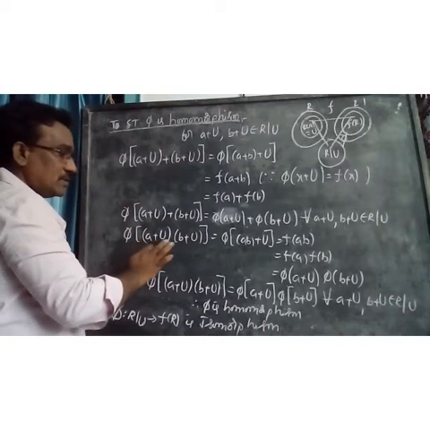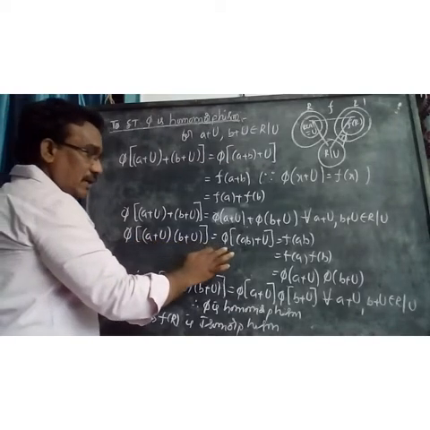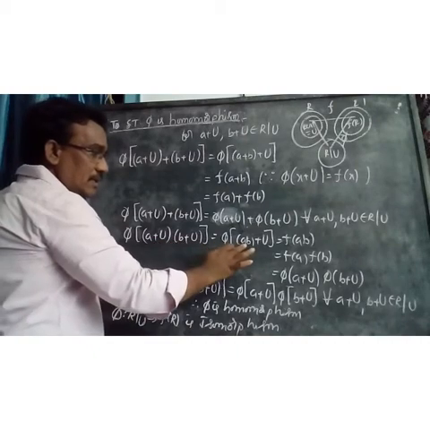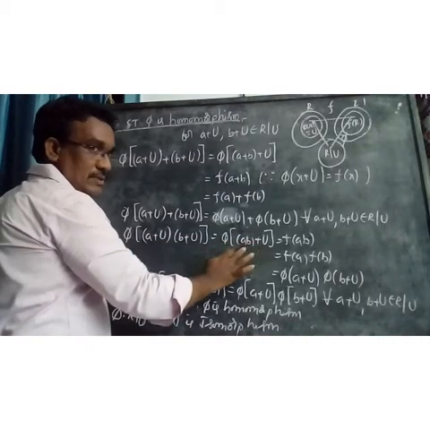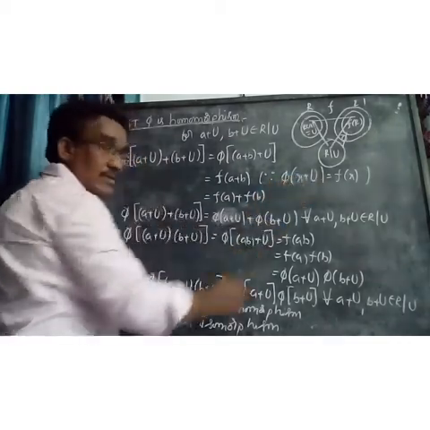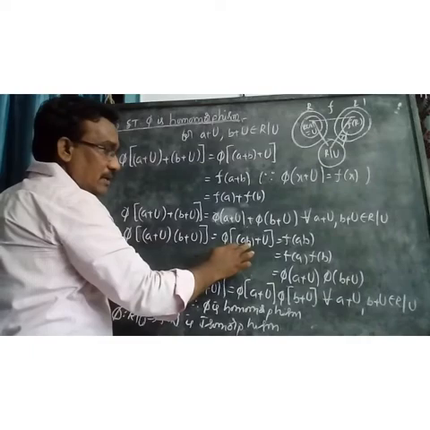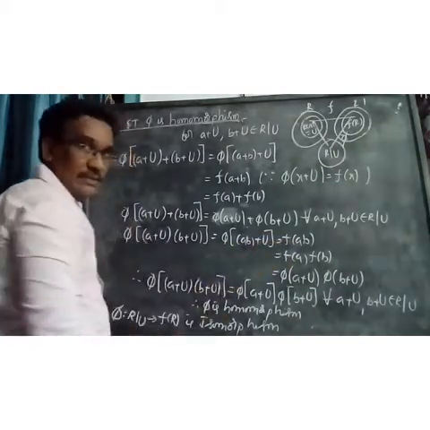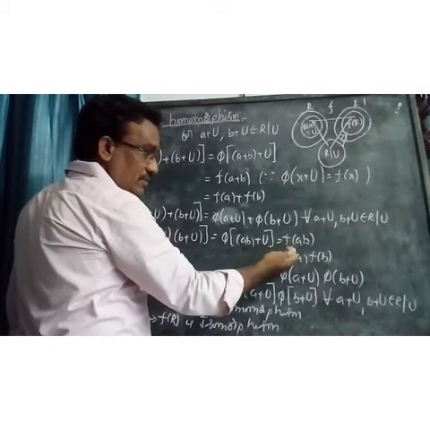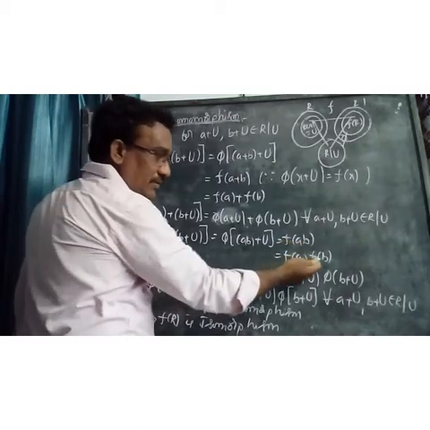Pi of (a plus u) into (b plus u) equals pi of the product of the cosets. A plus u into b plus u is nothing but ab plus u. And again by the mapping, pi of x plus u equals f of x, so pi of ab plus u equals f of ab. And f is a homomorphism, therefore f of ab can be written as f of a into f of b.